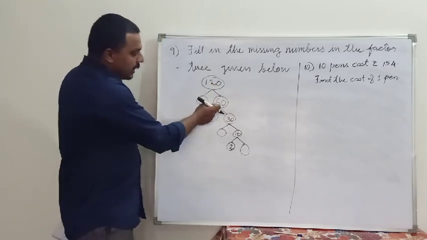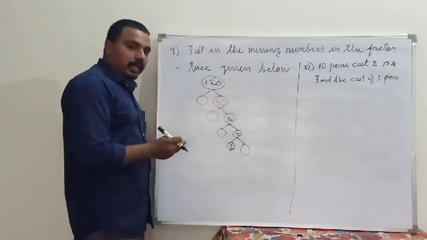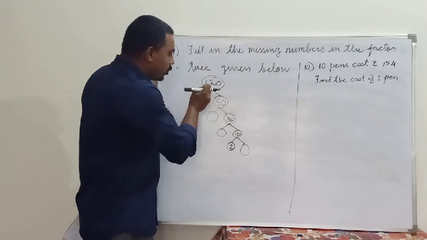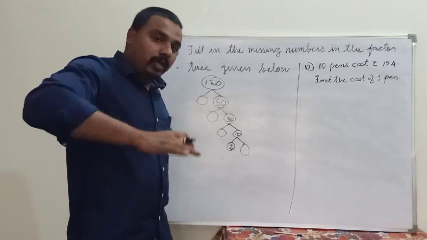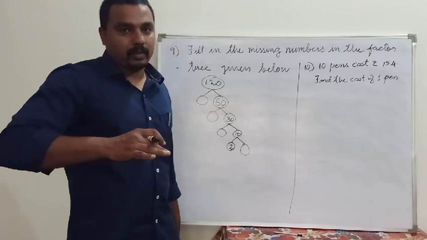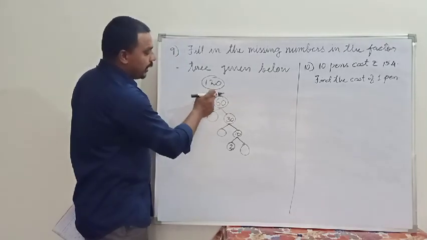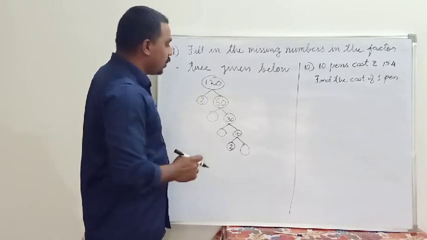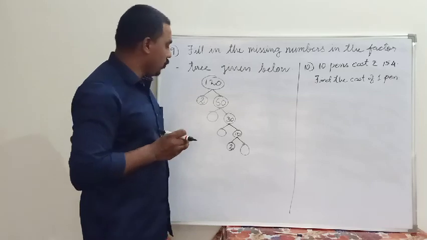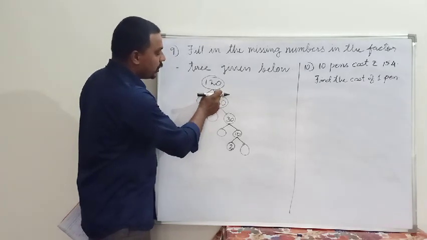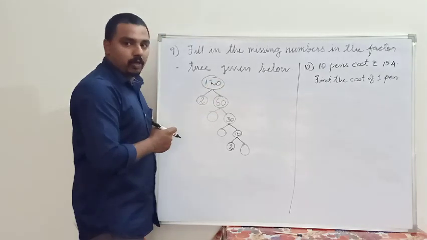We know that 60 is already given here. So what we have to do is multiply, with which number do we need to multiply to get 120? The least possible number we have to take, which is 2. Let's see that. 2 into 60 is equal to 120. Otherwise, 120 divided by 2 is equal to 60. In two ways you can do this. One is 2 into 60 is equal to 120, or 120 divided by 2 is equal to 60. The opposite also you can do.